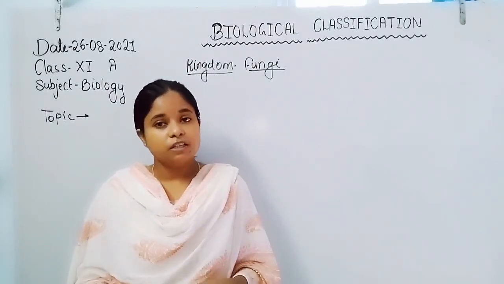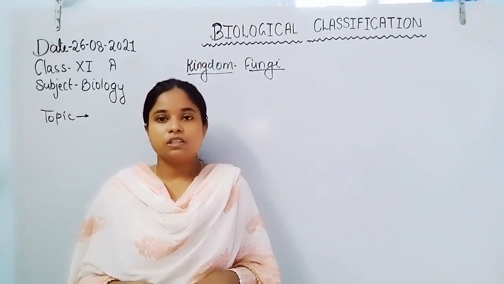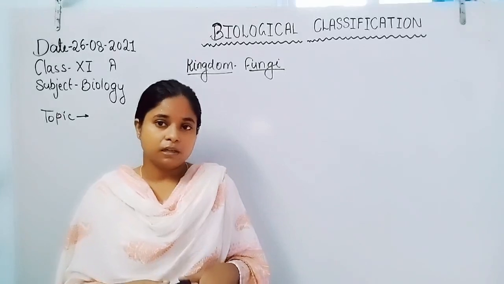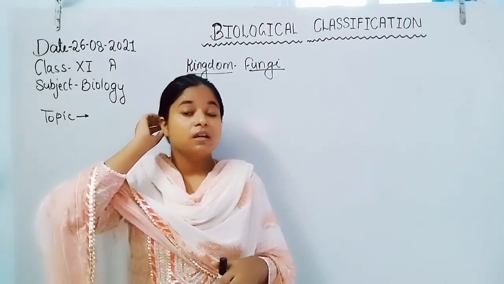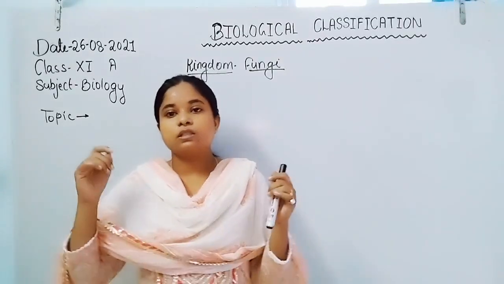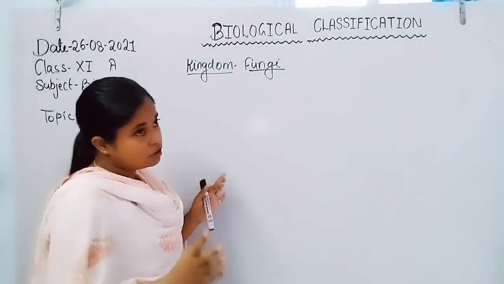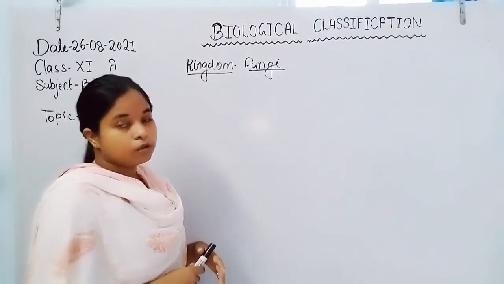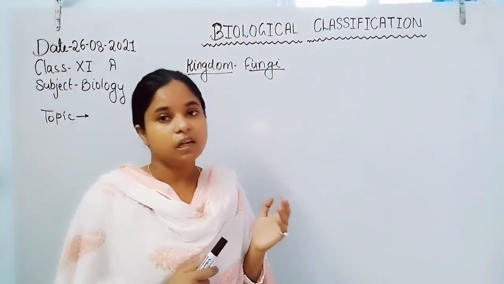Now euglenoids, as we know, they are photosynthetic in nature because photosynthetic pigments are also found, but they do not show the cell wall. Because of their photosynthetic nature, they are considered a connecting link with the plants, and because of this reason they are mostly freshwater animals. Euglenoids are freshwater animals, an example is Euglena.